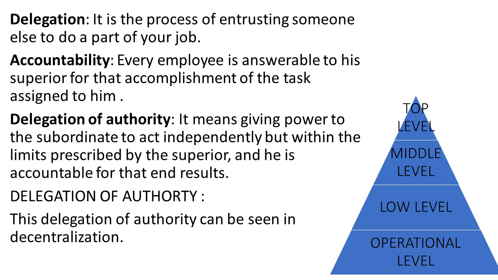Delegation of authority is the manager or boss giving power and responsibility to subordinates, and at the end, after finishing that responsibility, the subordinate is responsible to show the end result to the superior.